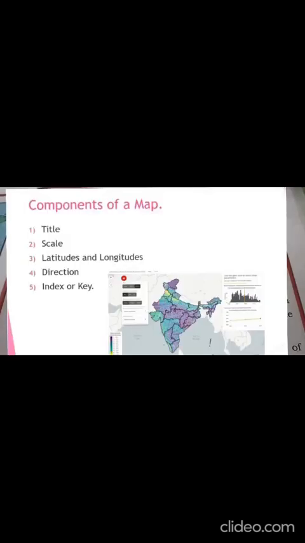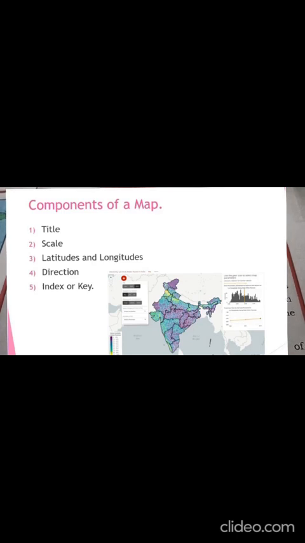Children, now we'll come to know the components of a map. The basic components of a good map are title, scale, latitudes and longitudes, directions, and last one, index or key. So these are the important components of a good map. First one is title. Every map must have a suitable title or subtitle which tells the content of the map. Example, physical features of India, political India.